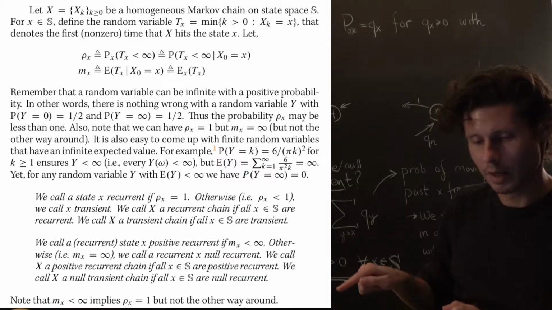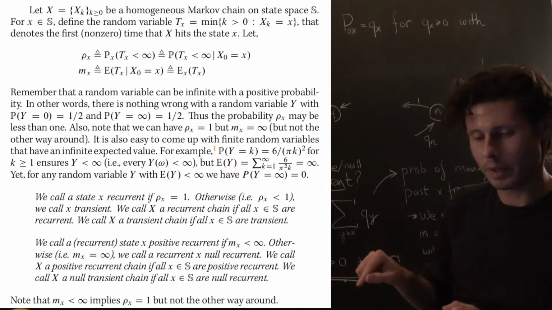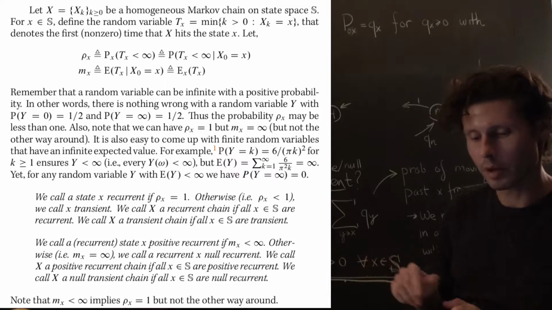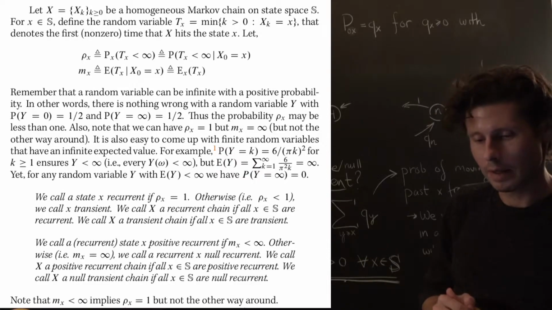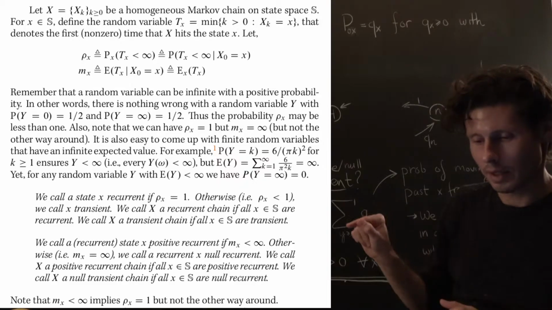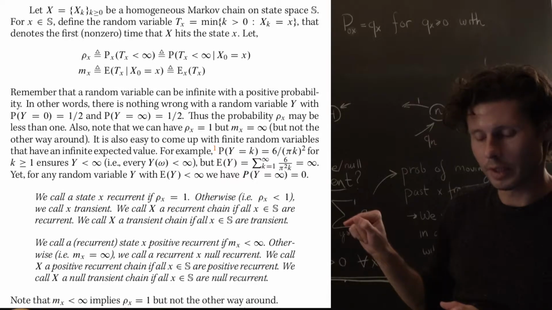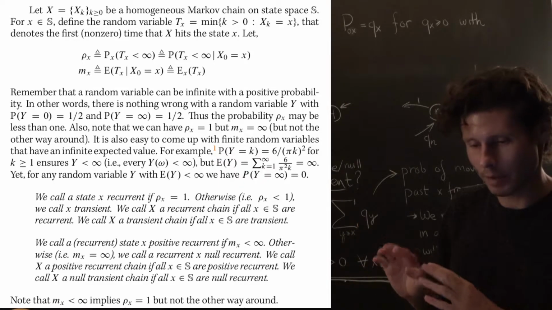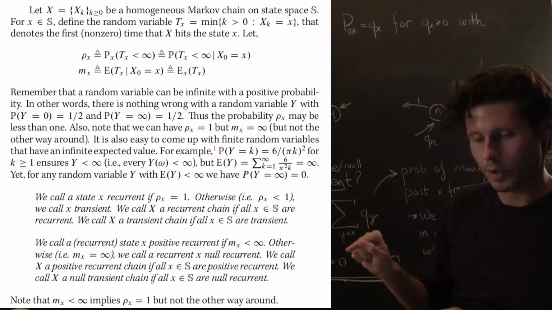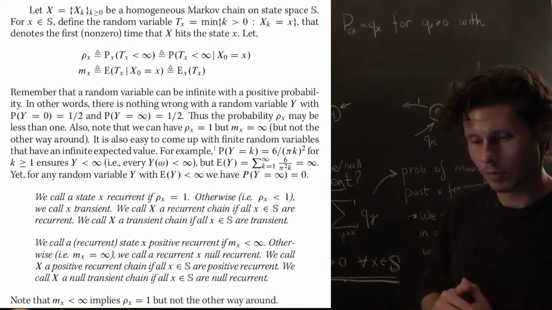and also should help explain why I say here that when a state is positive recurrent, it is also recurrent, but not the other way around. A recurrent state doesn't give you positive recurrence, but a positive recurrent state will give you recurrence. I should explain why I put recurrent here in parentheses. Once you conclude that that expectation is finite, you automatically have a positive recurrent state. Whereas if you want to show that something is null recurrent, meaning that the expected value of the return time is infinite, you must start off with the recurrent state. So read through that and hopefully this all makes sense.